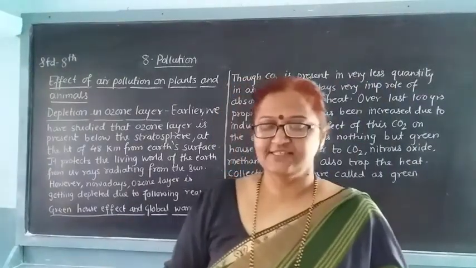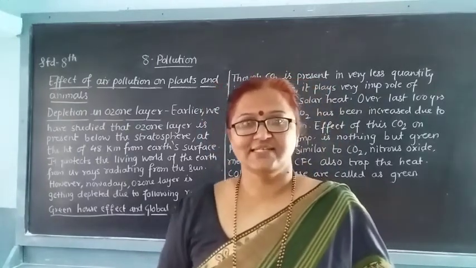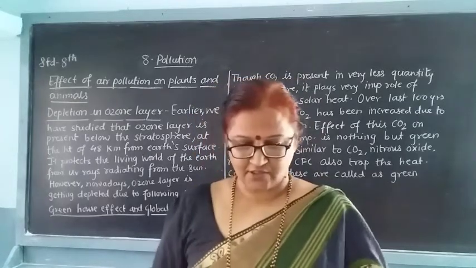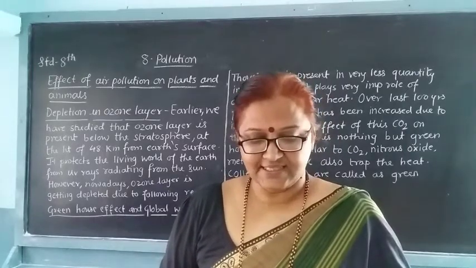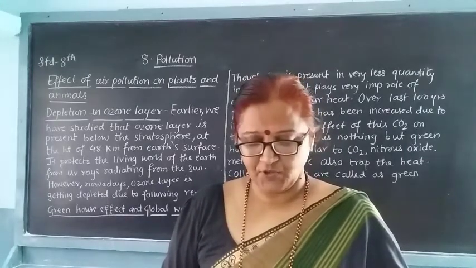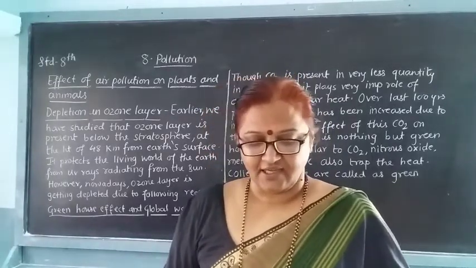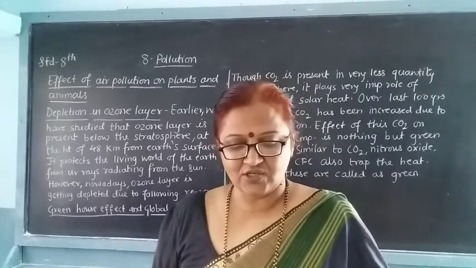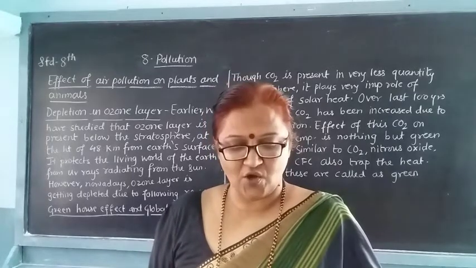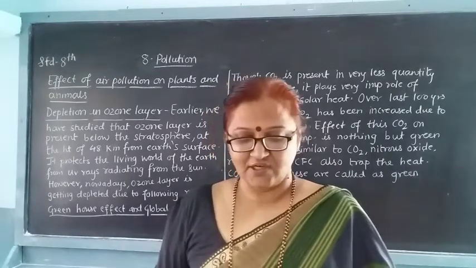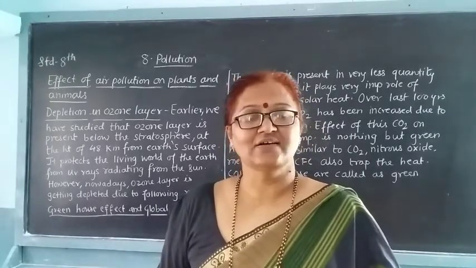Hello students of 8th standard, we have started chapter number 8 from your science textbook, that is pollution. See here, page number 56. One table is given there: air pollutant sources and effects. What does this tell us? See there, the air pollutant sulfur dioxide. From where does this sulfur dioxide occur? It occurs from factories where coal and mineral oil are used as fuels.